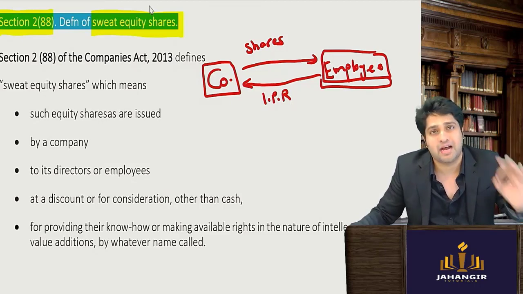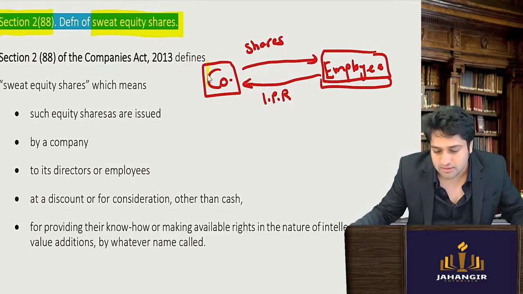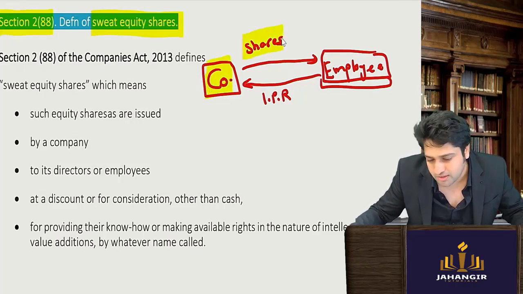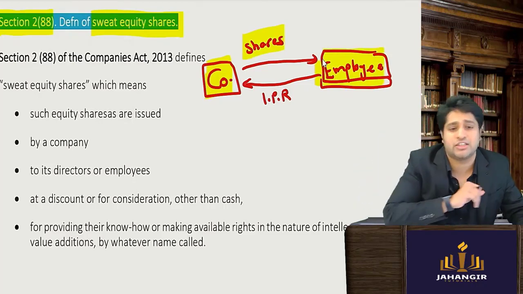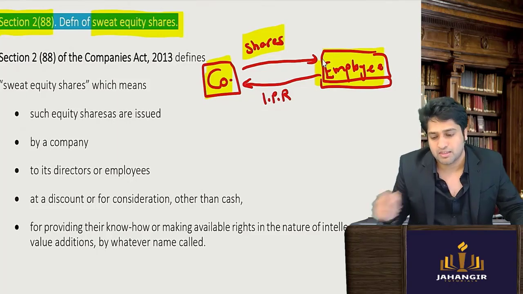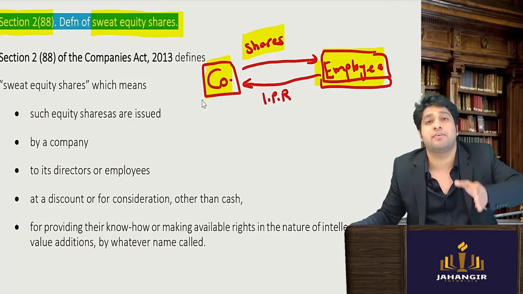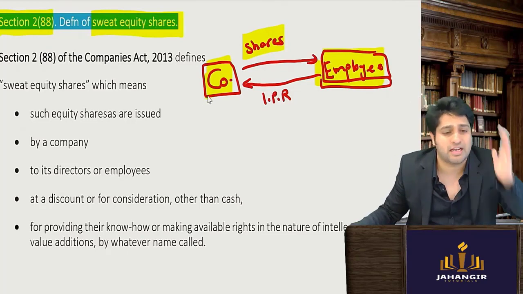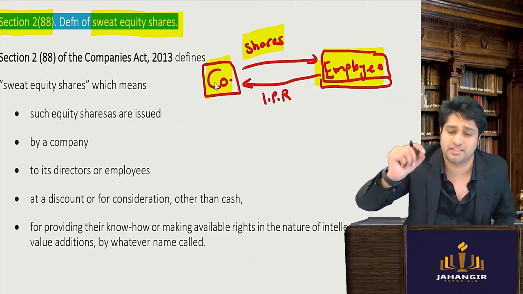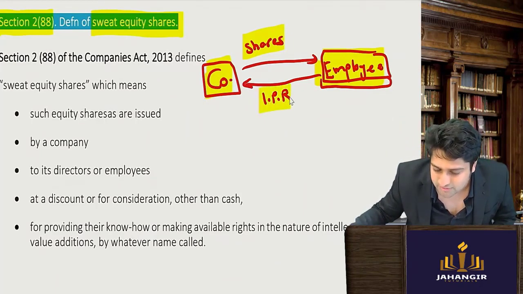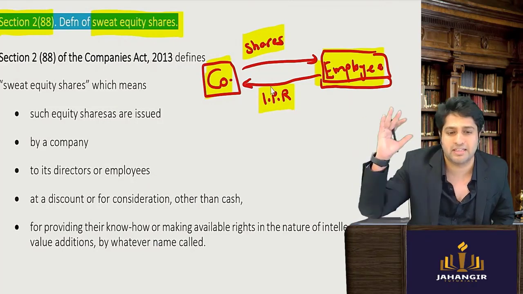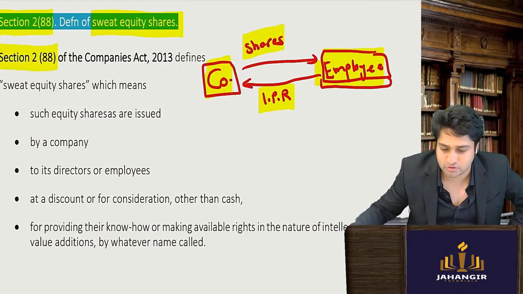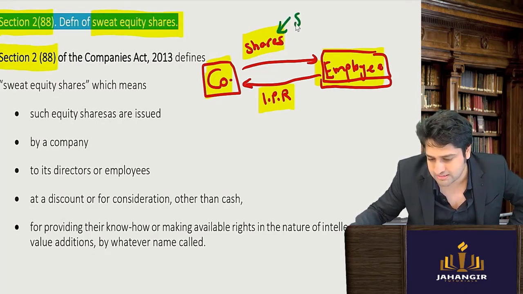So can I now say that in this transaction the company has allotted the shares to the employee for consideration other than cash? Did the employee pay cash, or did he give consideration other than cash? Obviously he did not give cash. He gave consideration other than cash, maybe a technology, a software, licensing, anything. So this is your definition. This share will be called a sweat equity share.